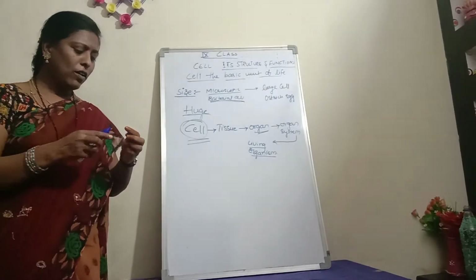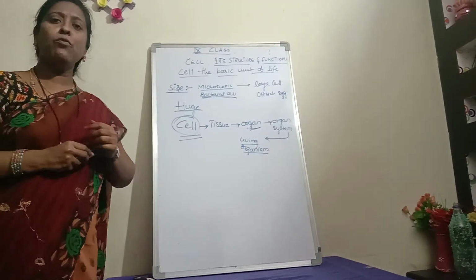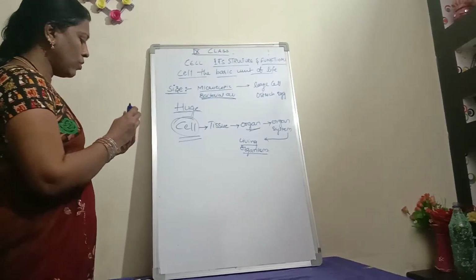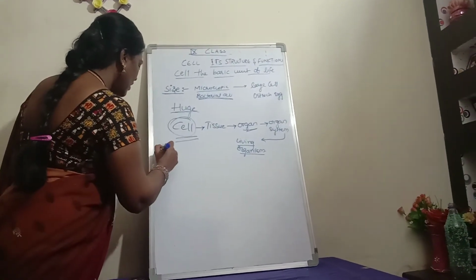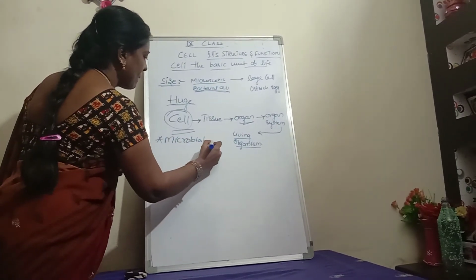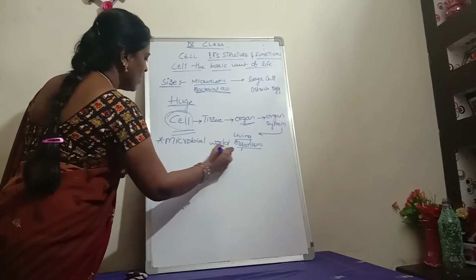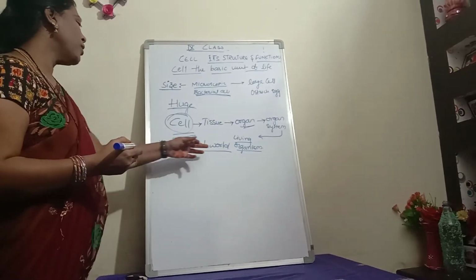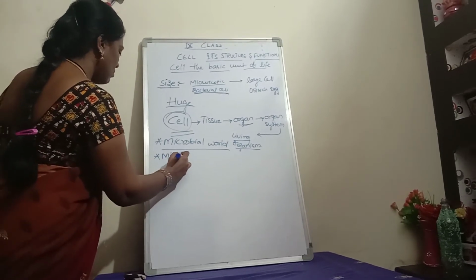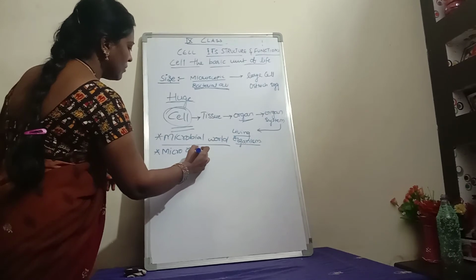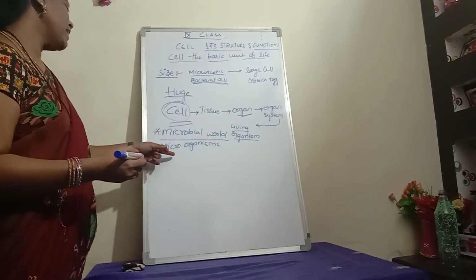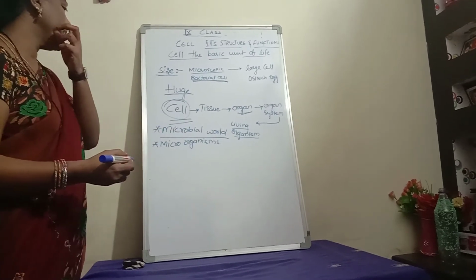We all know that there is another world other than ours. That world is called the microbial world. Microbial world means the world which contains the microorganisms. The world which contains the microorganisms is called the microbial world.